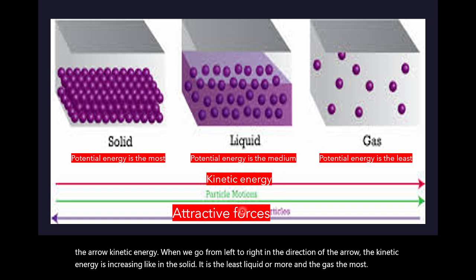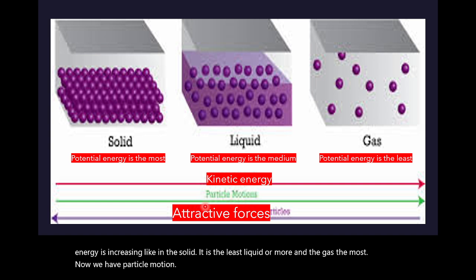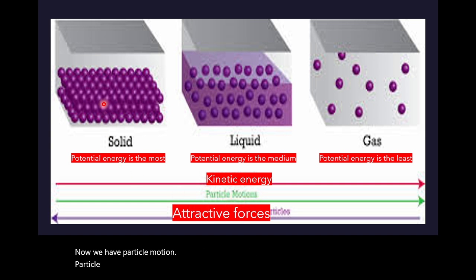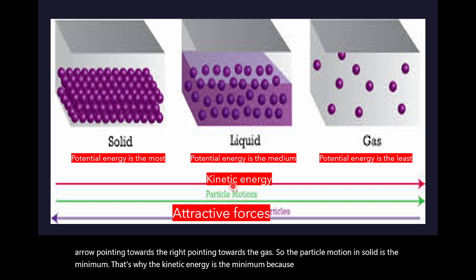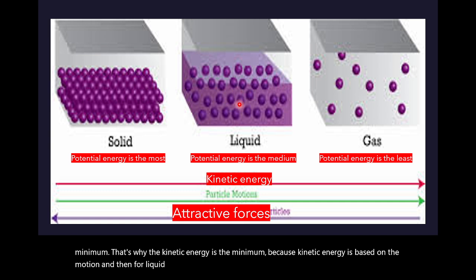Now we have particle motion. When we go from left to right, particle motion increases. You can see the arrow pointing towards the right, pointing towards the gas. So the particle motion in solid is the minimum. That's why the kinetic energy is the minimum, because kinetic energy is based on the motion. And then for liquid it is more than solids, and for gas it is the most.